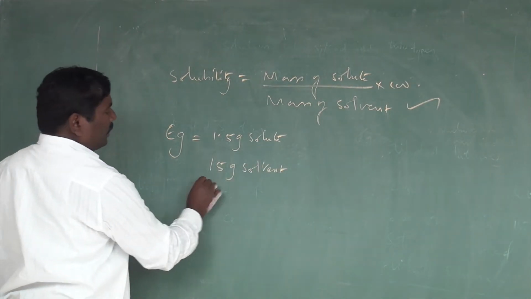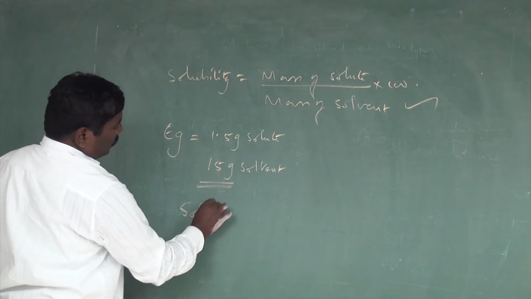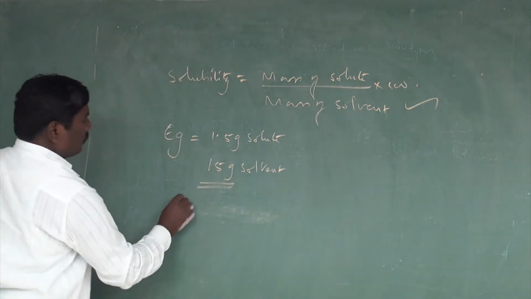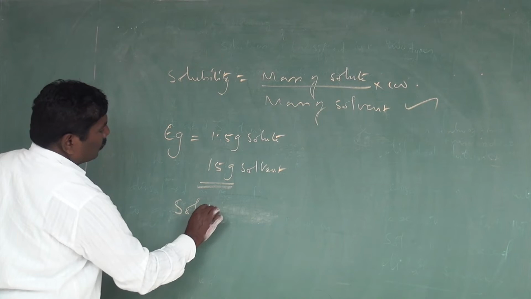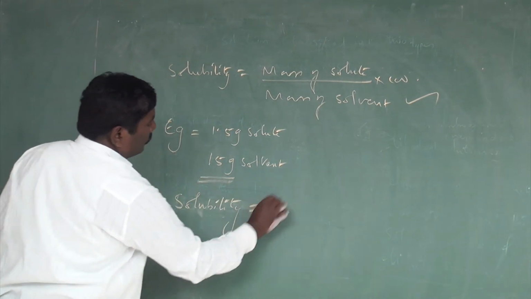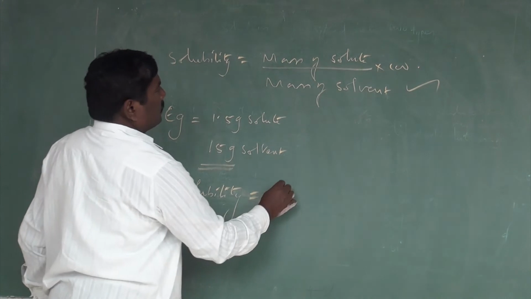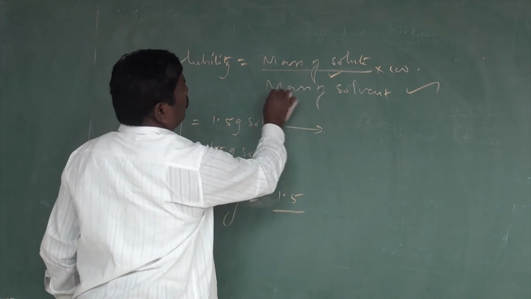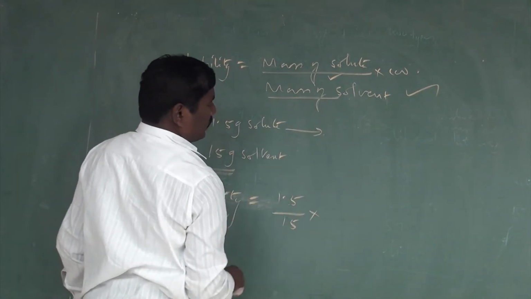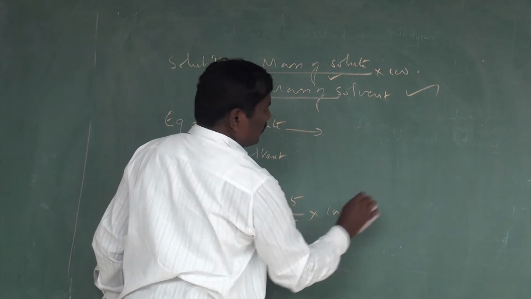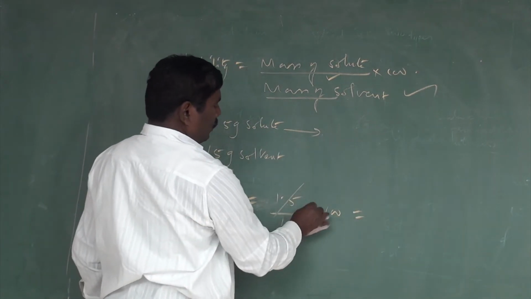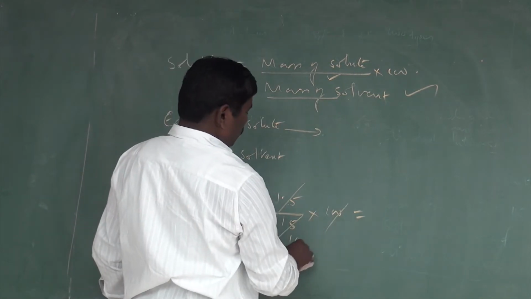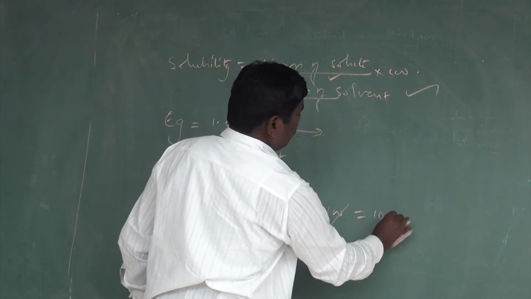What should be the solubility? So solubility is equal to the mass of the solute, 1.5, over the mass of the solvent, 15, into 100. You can cancel it, and you will get 10 times.